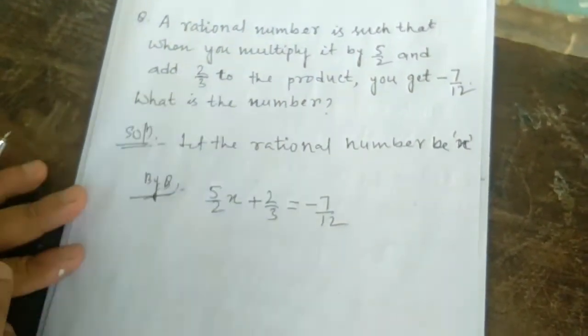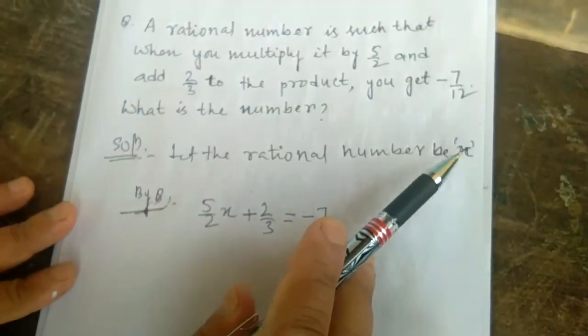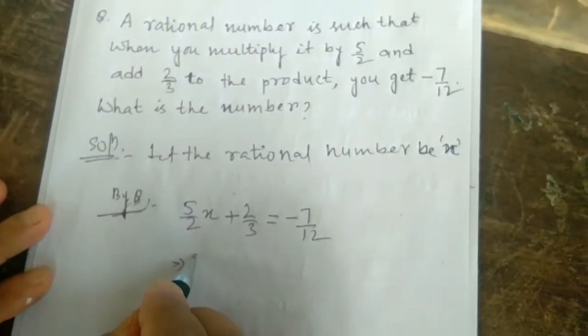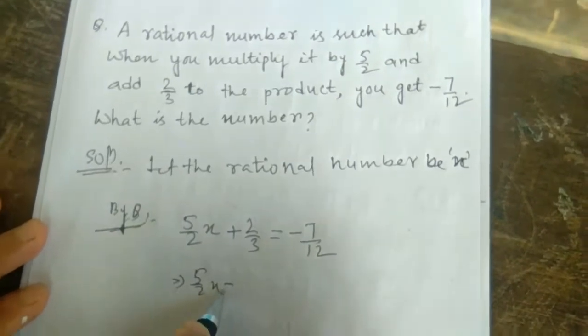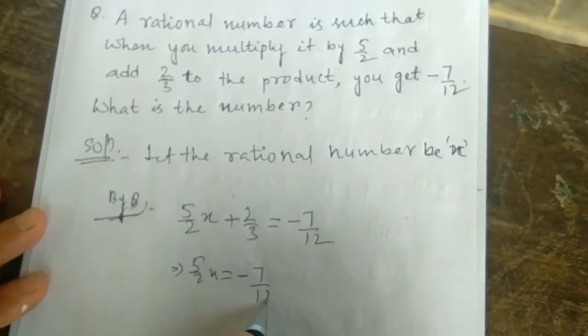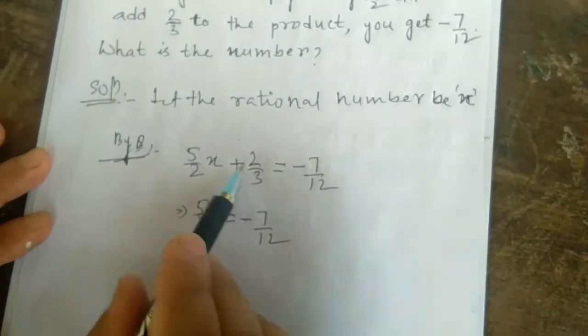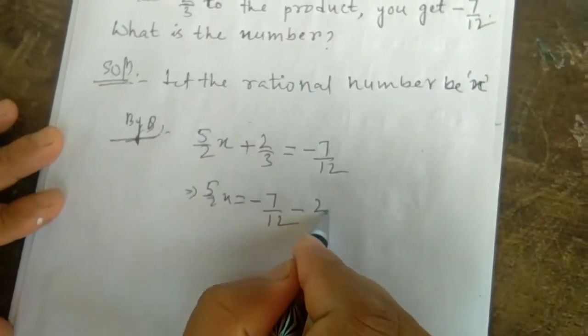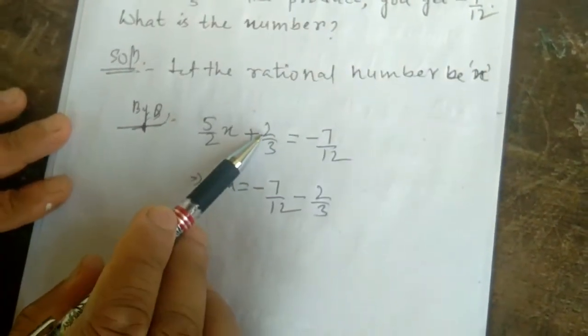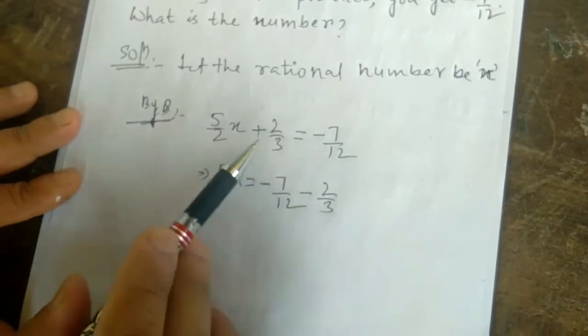You have to find the number. Find the number means you have to find the value of x. So how to do? 5 by 2 x plus 2 by 3 equals minus 7 by 12. This is plus. If you transfer the constant term 2 by 3 to the right, it will become minus.